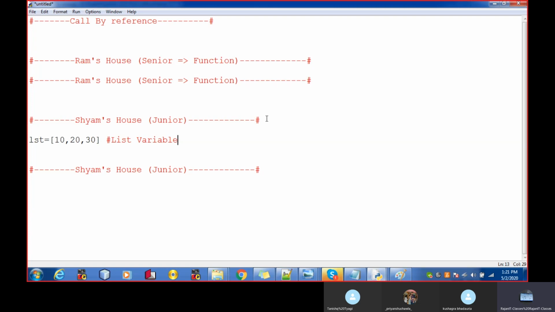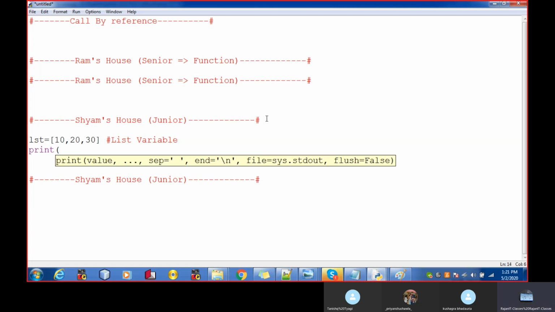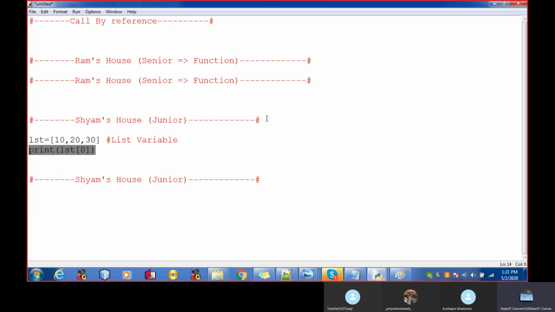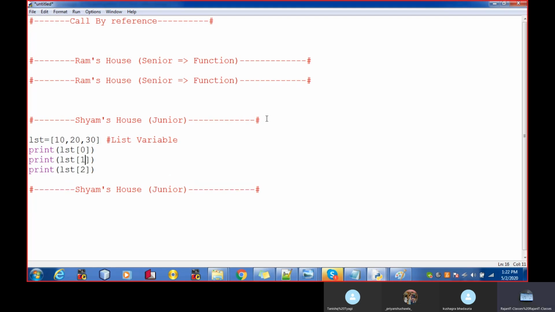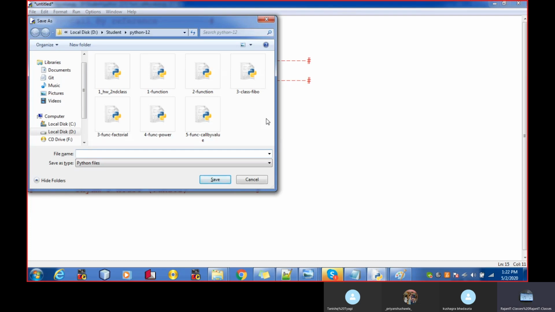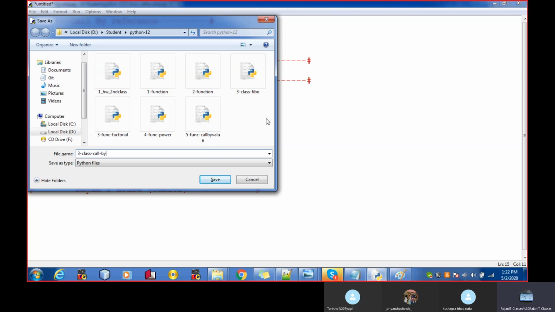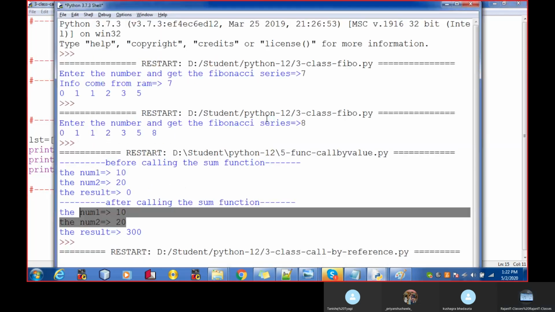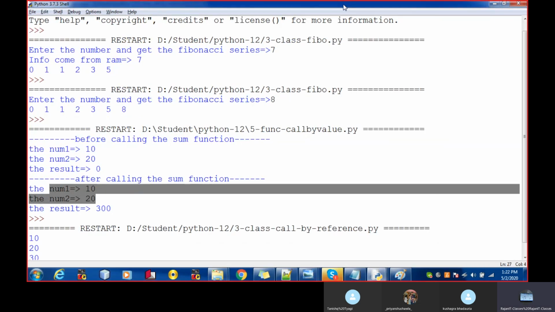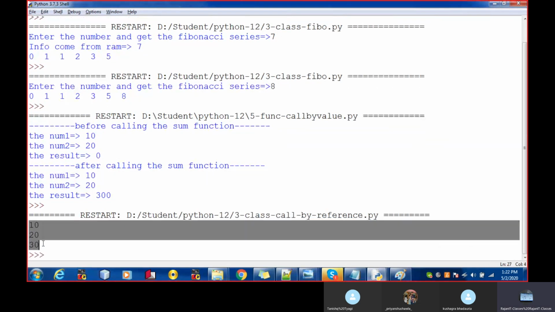It keeps increasing by 1. The very first box, index 0, will print 10. Similarly, try to print the second one. And this part, the third class, call by reference. See over here, it prints 10, 20 and 30.